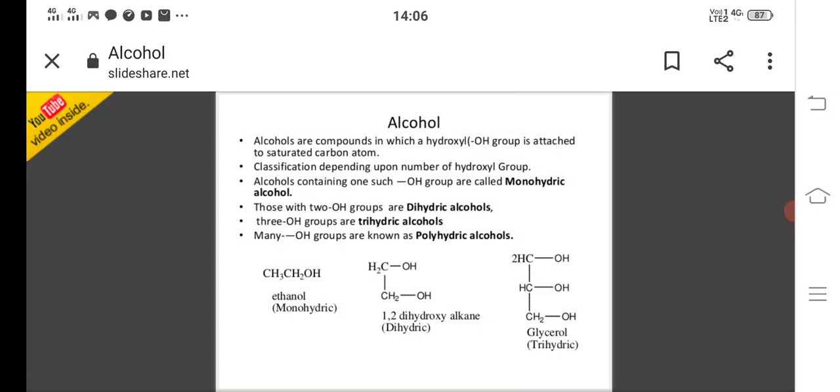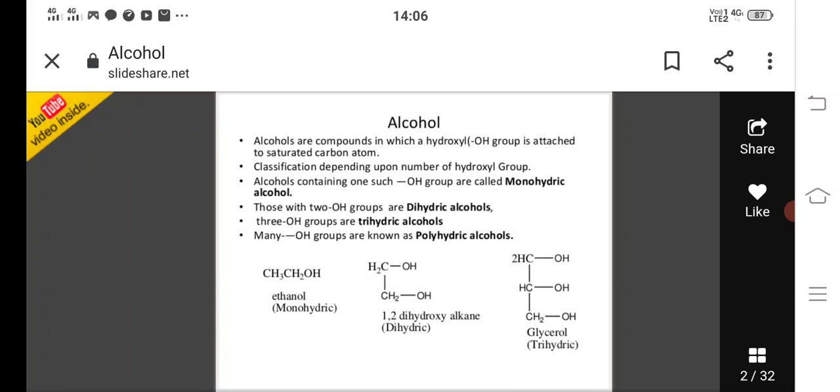Okay, students, today's topic is alcohols. Alcohols are the compounds in which a hydroxy group is attached to a saturated carbon atom. Here, classification depends upon the number of hydroxy groups. Alcohols containing one hydroxy group are called monohydric alcohols.